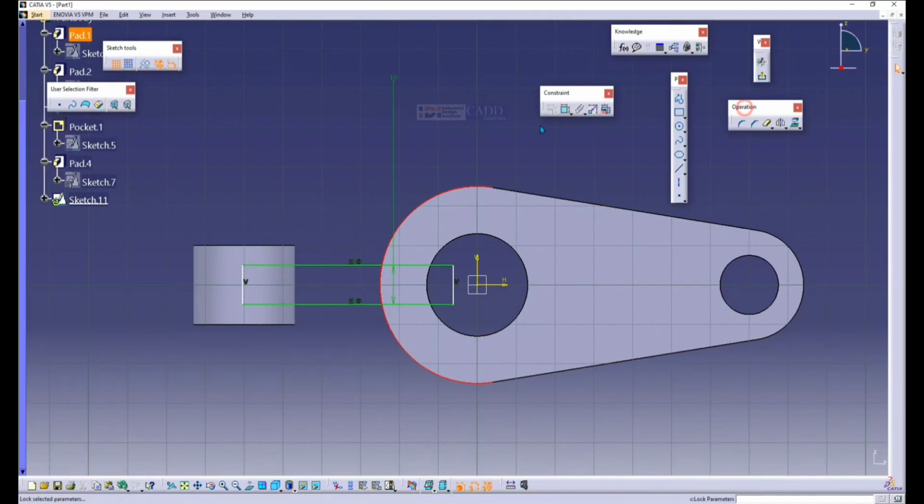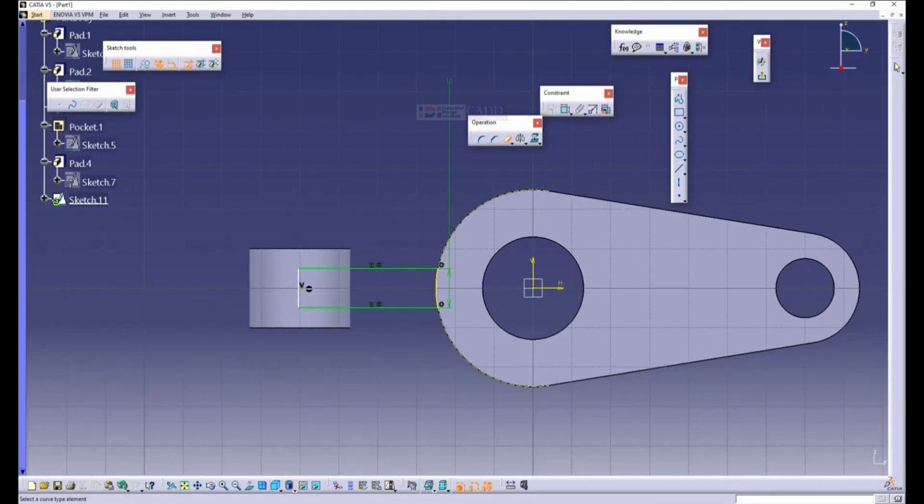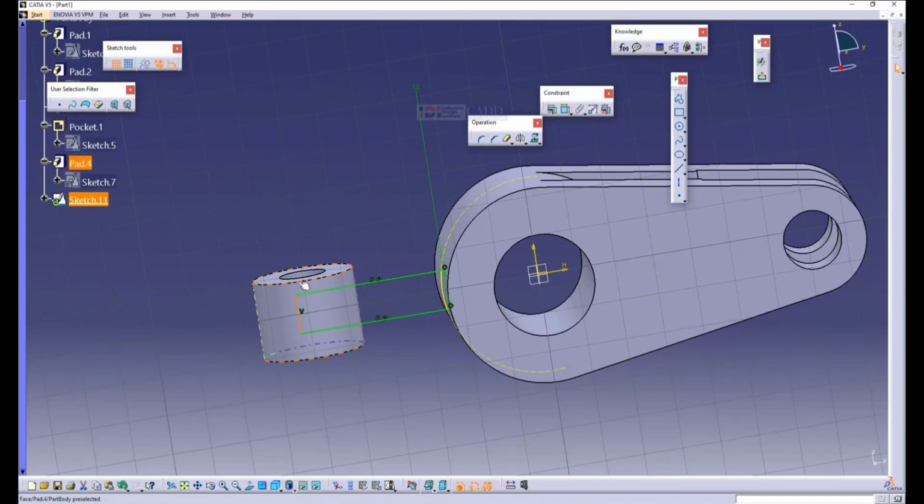Okay, so first let me understand. I want the projection of this curve. I delete the excess, so I got the projection. Here I'll increase this line a little bit forward from the center. I'll tell you why. Okay, so go out.